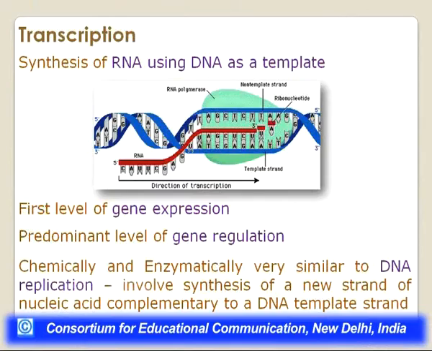When the DNA has to code for RNA, if it is regulated whether it has to form the RNA and the protein or not, so that only whenever it is needed it forms, then the resources are saved. If they keep on forming all the proteins, and the ones which are not going to be used are discarded, then all the resources for the formation of proteins have been wasted. So the predominant level of gene regulation is at the transcription level. And as we follow through the mechanism of transcription, we will see that chemically and enzymatically it is very similar to DNA replication.